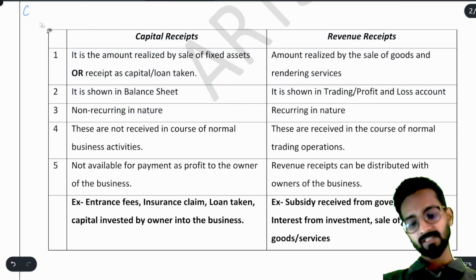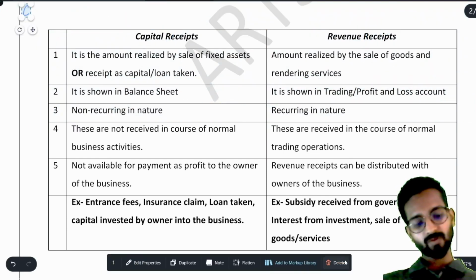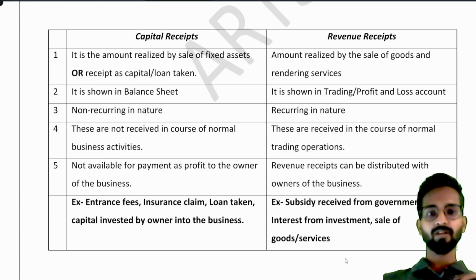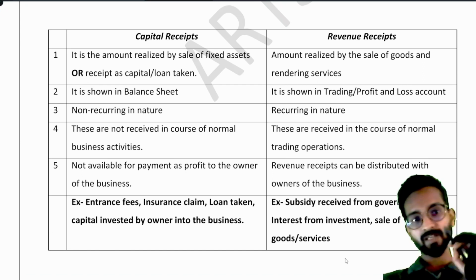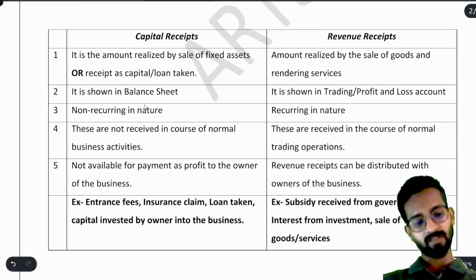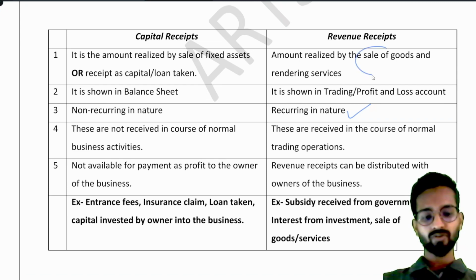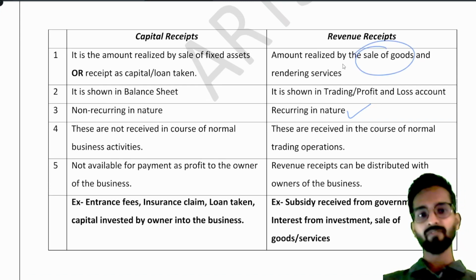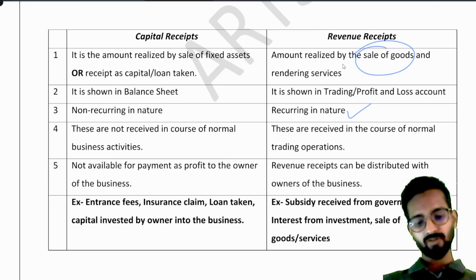capital receipts are non-recurring in nature. Why non-recurring in nature? I am not going to the bank every day to take a loan. Our owner is not investing some money every day. Understood? That's why it is non-recurring. This is recurring in nature. Why? Because sale of goods will happen every day or might be every second day or every third day. So that's why it is the revenue receipt.